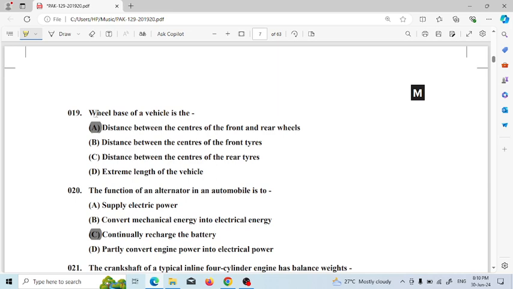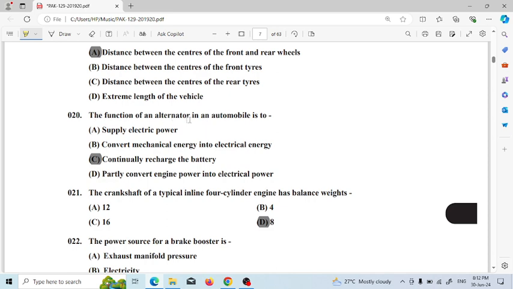Next question, this is an automobile question also, so we have to discuss. The question is, the wheelbase of a vehicle is, and the answer is the distance between the center of the front and rear wheel. The difference between the front wheel and rear wheel distance is called the wheelbase. Next question: the function of an alternator in an automobile is to continually recharge the battery.